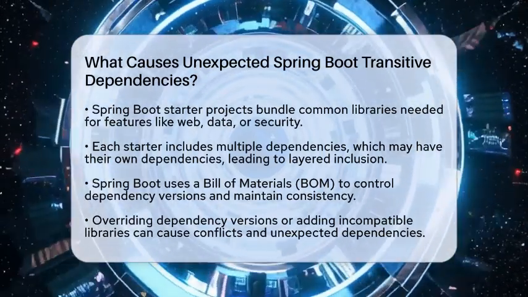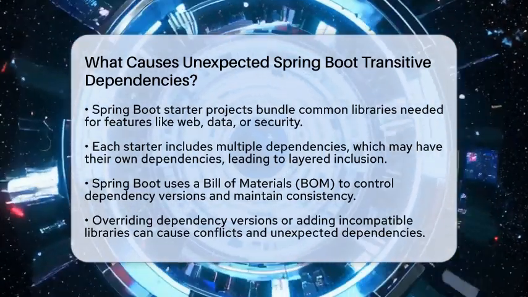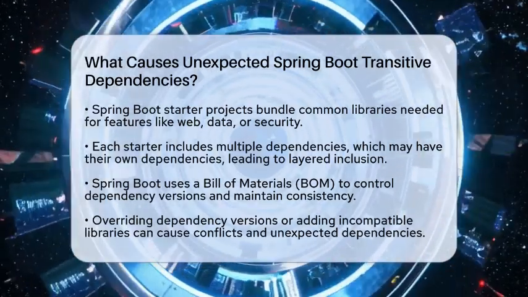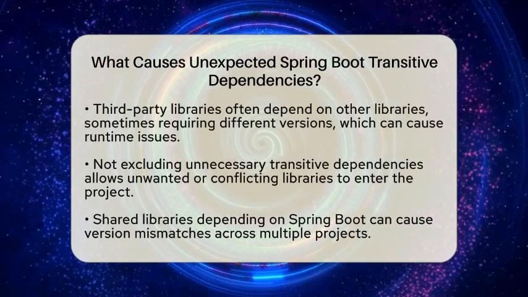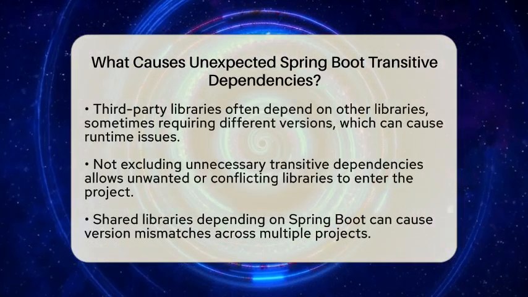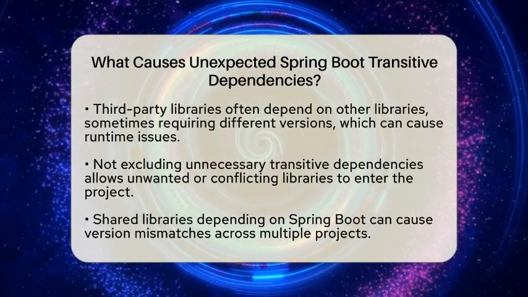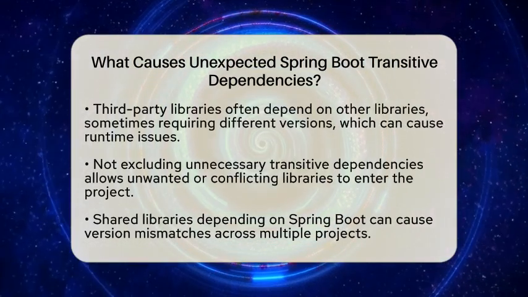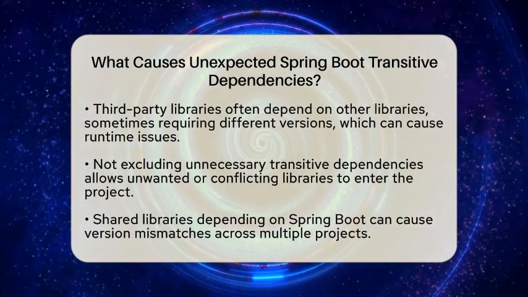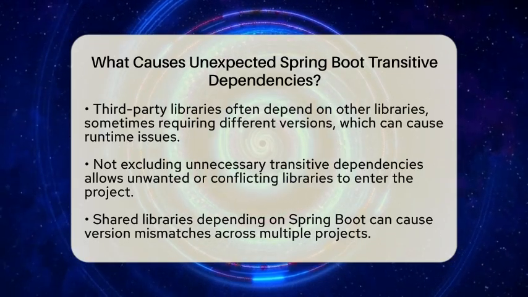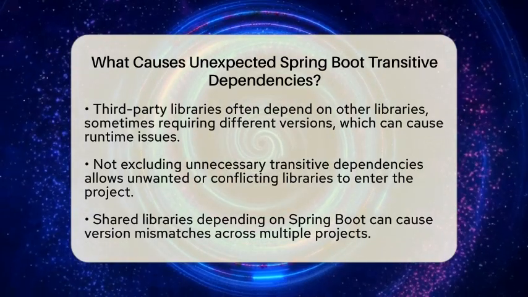Spring Boot uses a tool called a bill of materials, or BOM, to control the versions of dependencies and their transitive dependencies. This helps keep everything consistent. But if you override a dependency version or add a library that needs a different version, conflicts can happen. These conflicts often lead to unexpected transitive dependencies showing up.